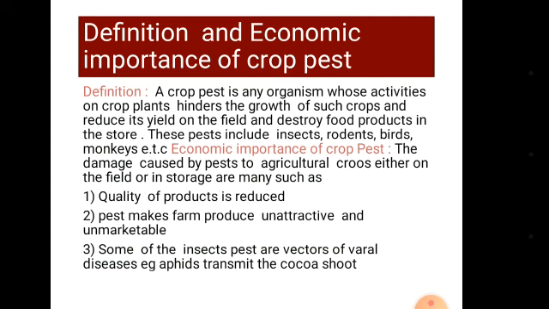Definition of crop pest. A crop pest is an organism whose activities on crop plants hinder the growth of such crops and reduce the yield of crops in the field and destroy food products in store. We have different examples of crop pests, which include insects, rodents, birds, monkeys, etc. All these are pests.